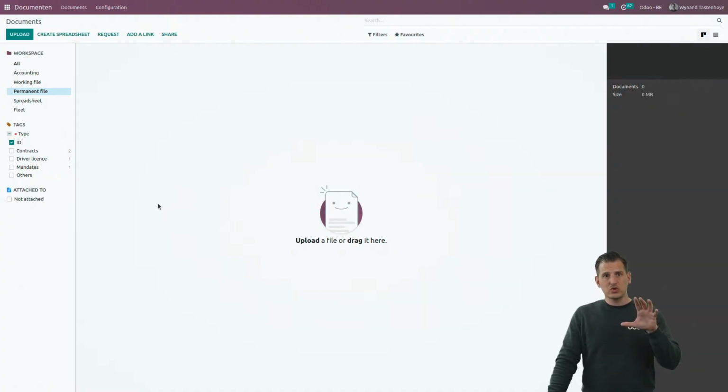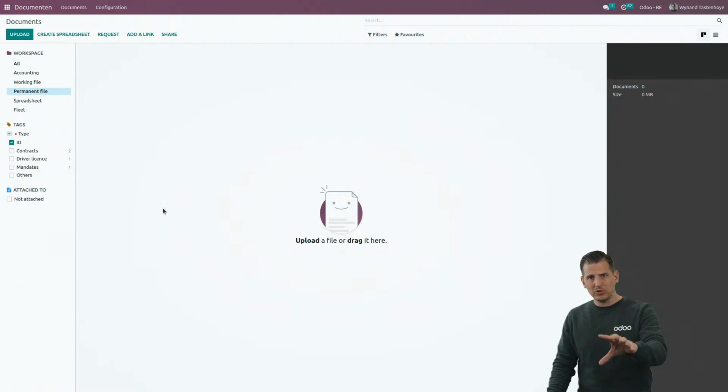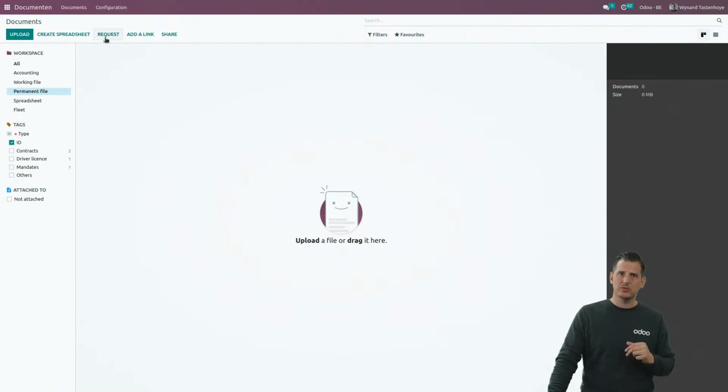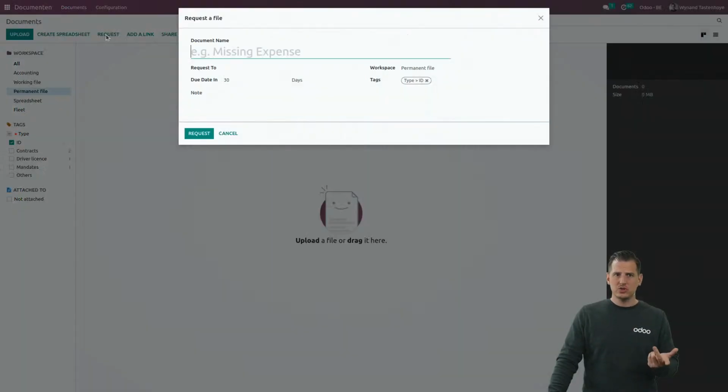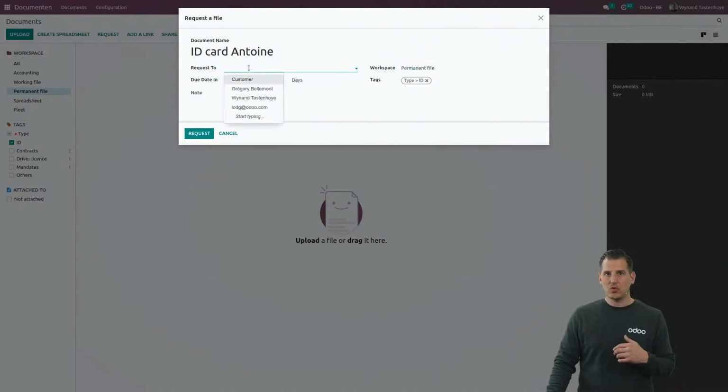So what I wanted to show here is that immediately from the document application, you can request documents from your customer as well. So just click on the request button and I can say, I need the ID card of my customer Antoine, for example. Well, when I give it a name, I can request it to someone. You will basically see here all the users of the database, which are basically the employees of the accounting firm, perhaps, and their customers.